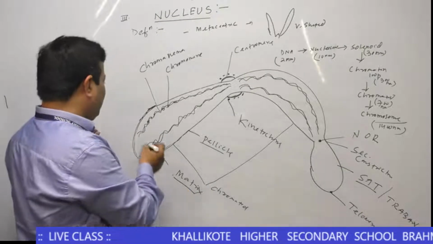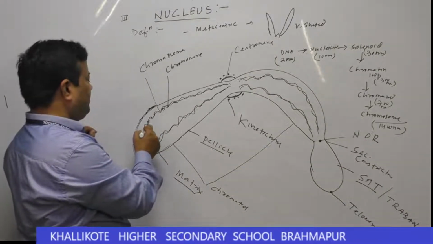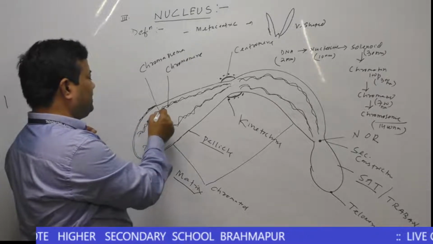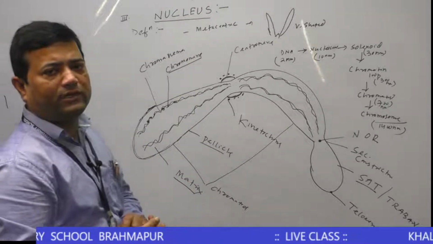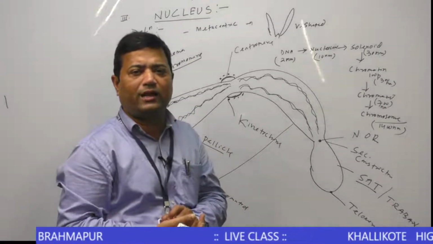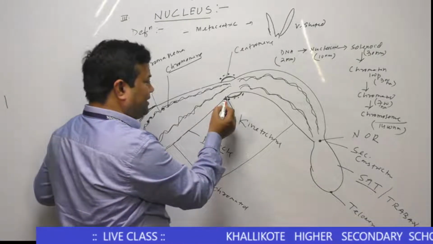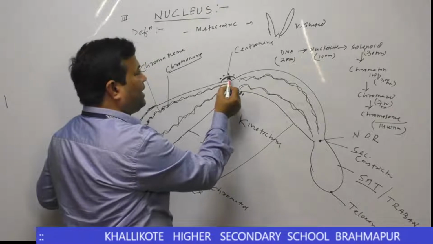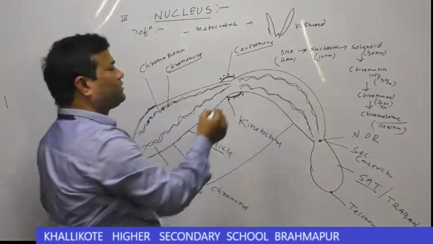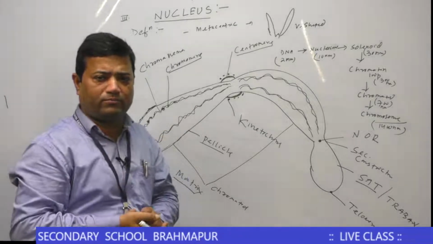Chromonema is also called DNA. The chromonema contains many small bead-like structures that are called chromomere. Recent cytologists reported that chromomeres are regarded as genes. Then the next part is the centromere. Centromere is also called the primary constriction. This is the first narrow part of the chromosome.